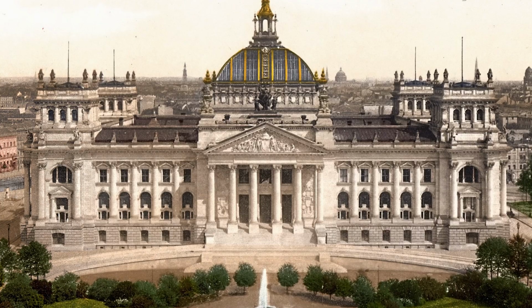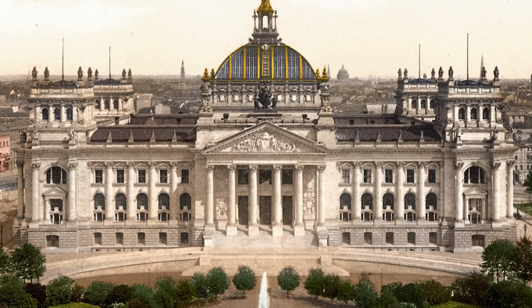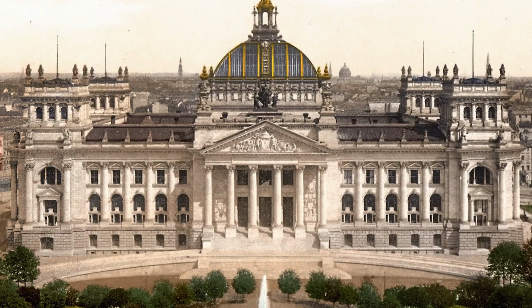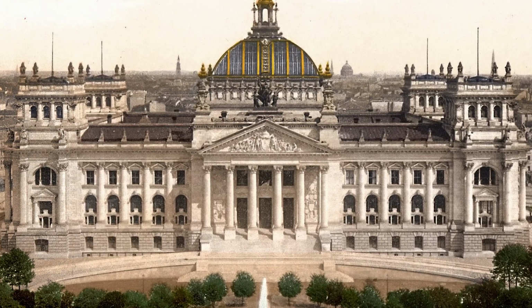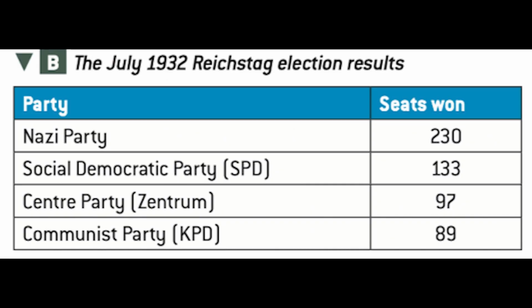They protected Nazi meetings, intimidating opponents, and created an image of strength and order. All these factors helped to increase Nazi support dramatically. Whilst in 1928, the Nazis had around 12 seats in the Reichstag and about 2.6% of the vote, by July 1932, they won 230 seats and 37% of the vote, becoming the largest political party in Germany.